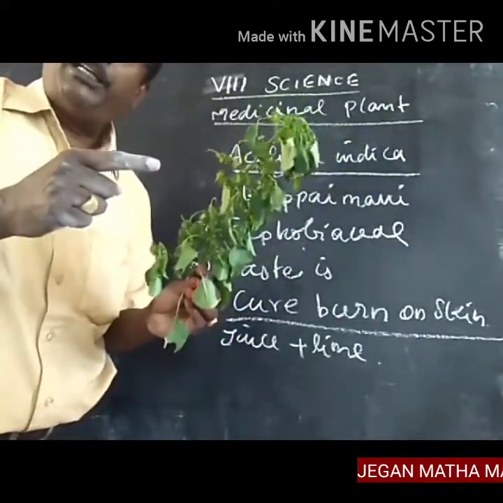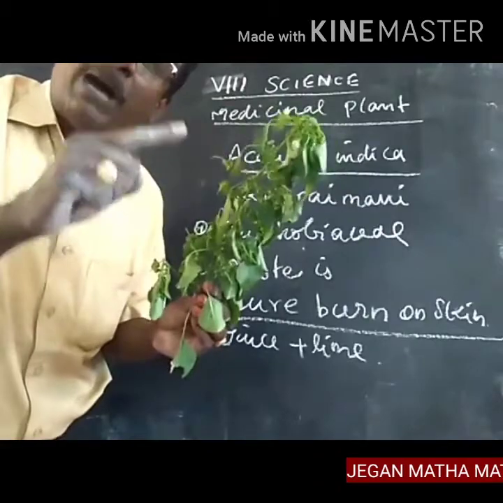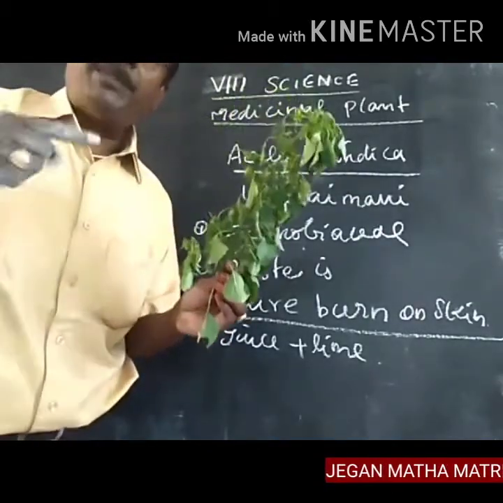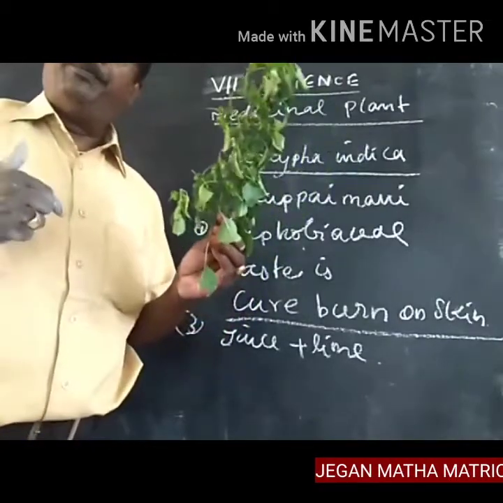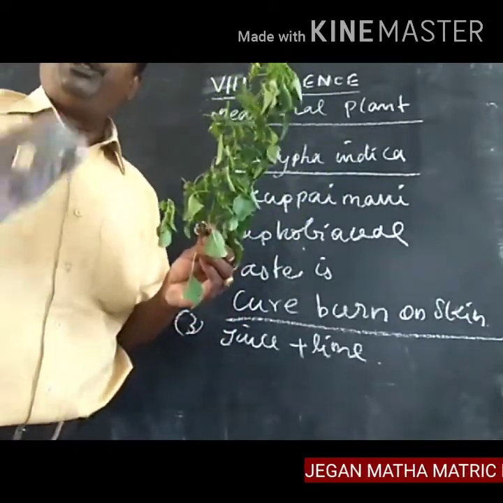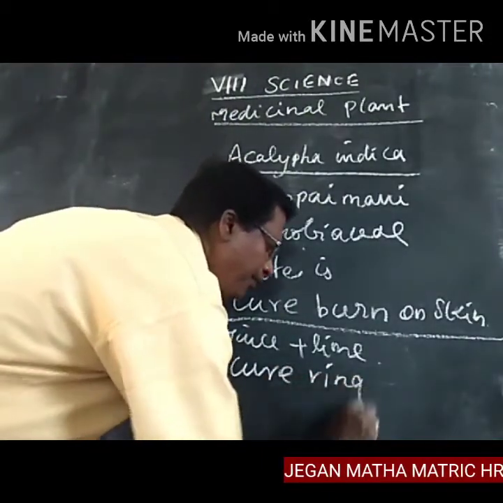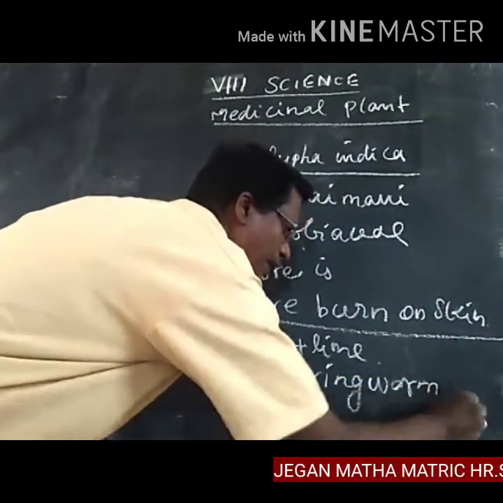They use it to kill the ringworm disease. Ringworms occur on the human body, and this cures the ringworm disease.